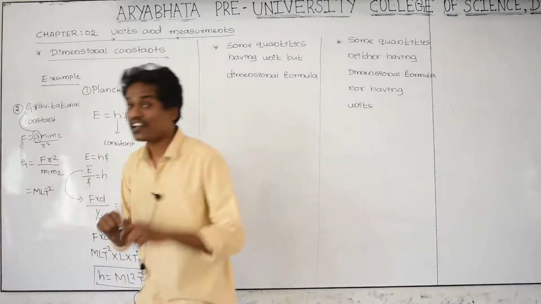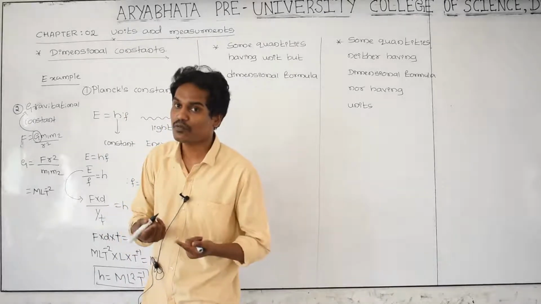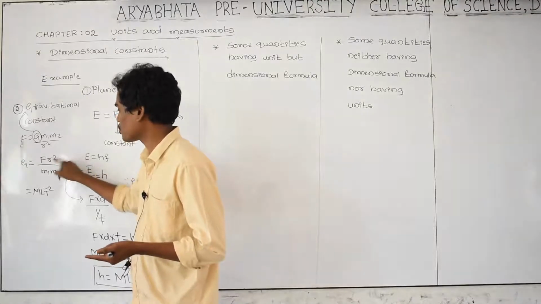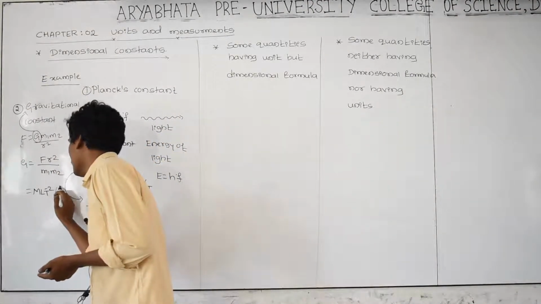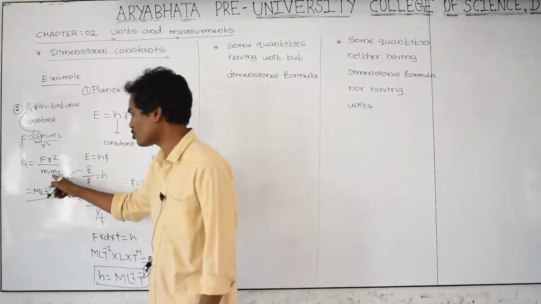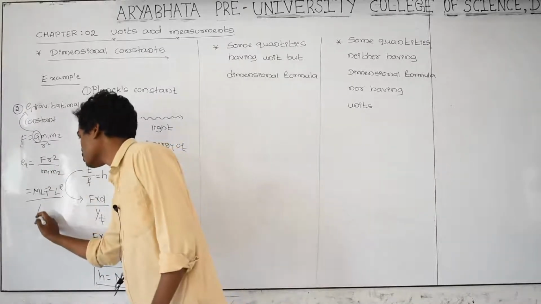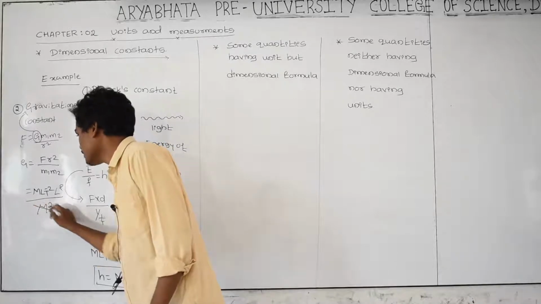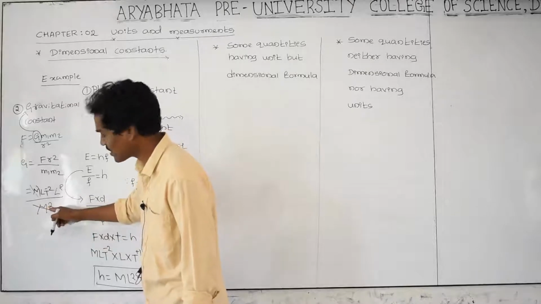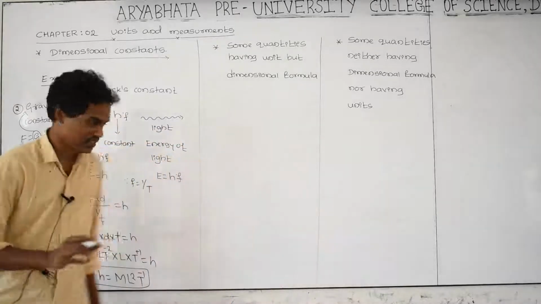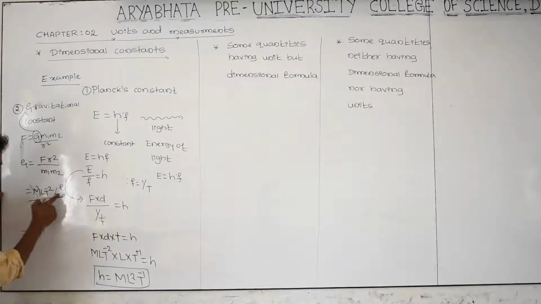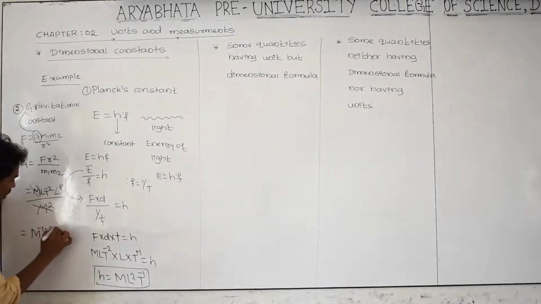What is r? r is a distance. What is the dimension of distance? L, and r square is L square, divided by m, which is a mass, that is M, this is also mass, M into M, so M square. One M cancels, and one M is extra, taken on the numerator, so it becomes M raised to minus 1 L cube T raised to minus 2.